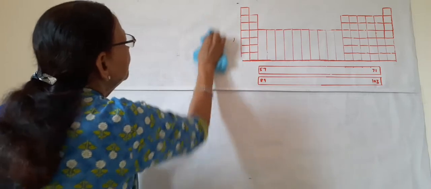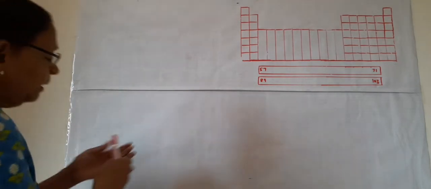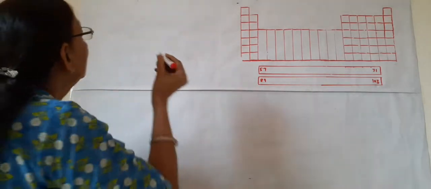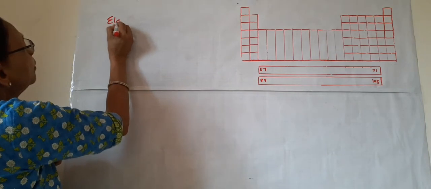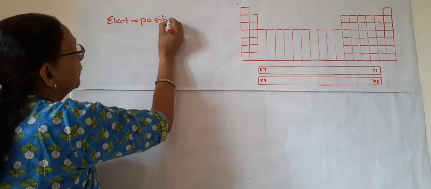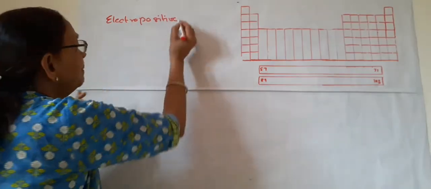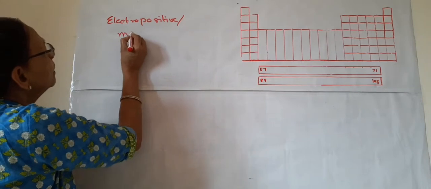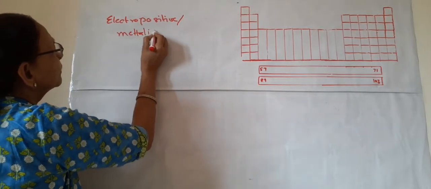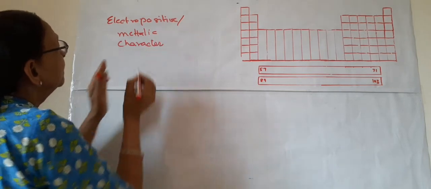Along with these elements, metal, non-metal and metalloid, we should know something about what is the electropositive nature of elements. It is known as electropositive or metallic character. So this is one and the same thing.